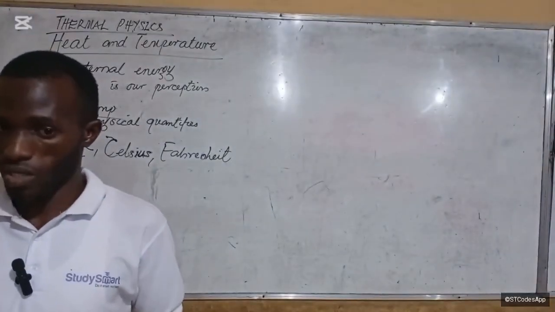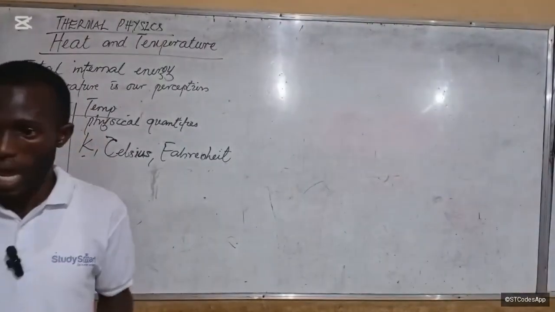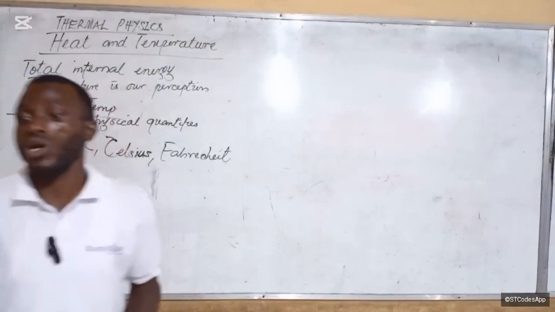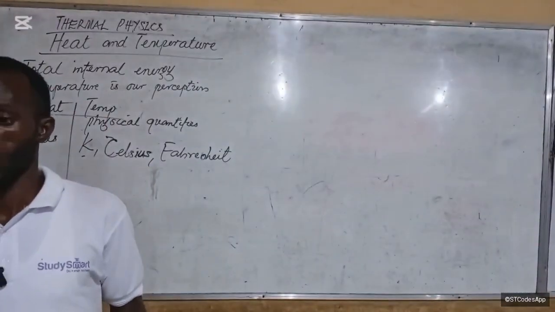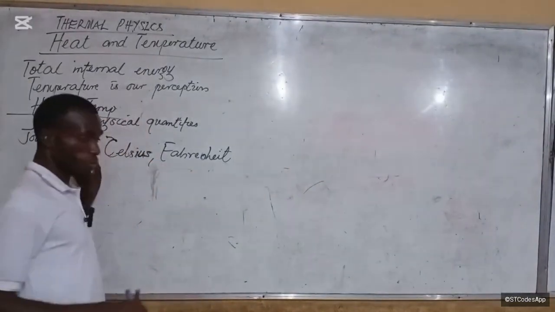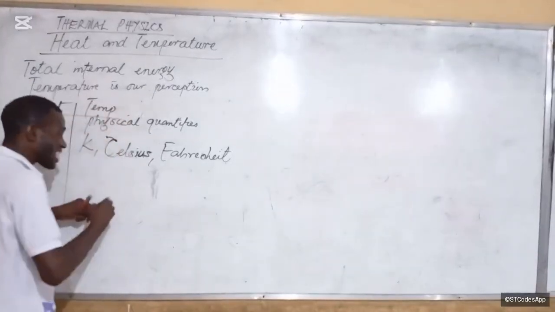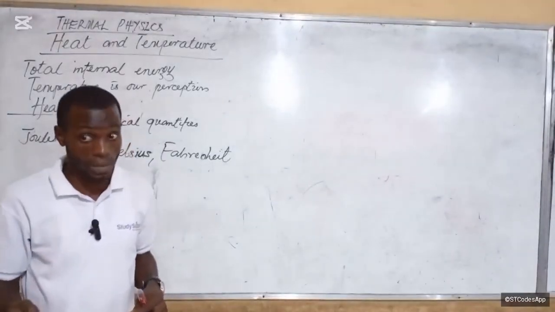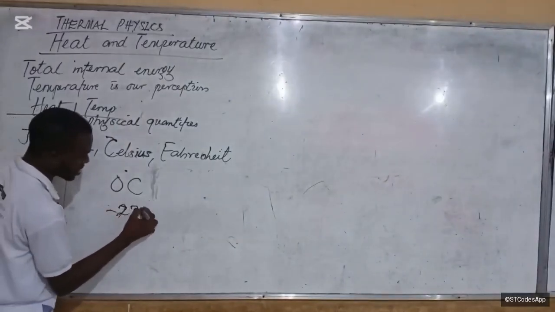And if there is no temperature at all, it means what? No kinetic energy, right? Good. And it is possible for something not to have energy at all, isn't it? So if that thing does not have energy at all, it means that it is at its absolute zero temperature. Do you understand? One of the reasons why we use Kelvin is that it makes provision for absolute zero temperature. For example, if something is at 0 degrees Celsius, it's still not at absolute zero temperature. Does that make sense to you? The absolute zero temperature is minus 273 Kelvin.